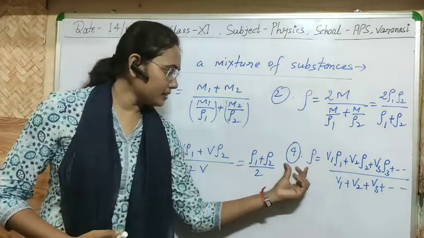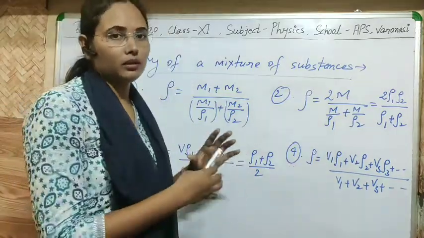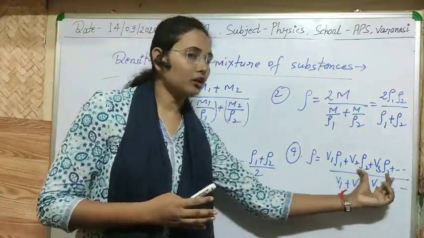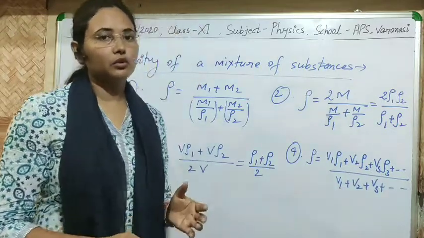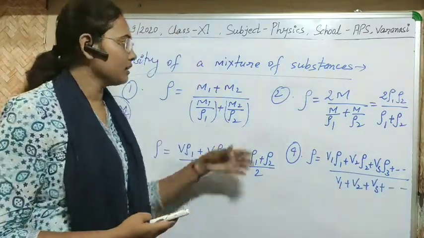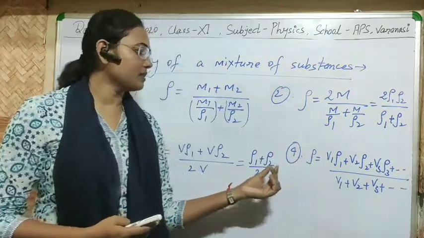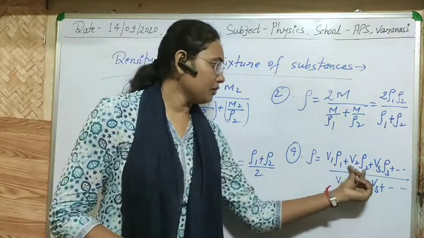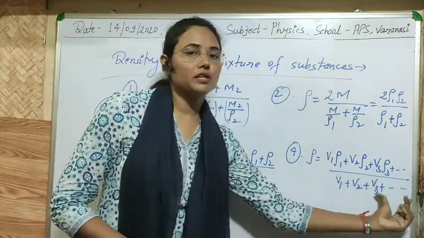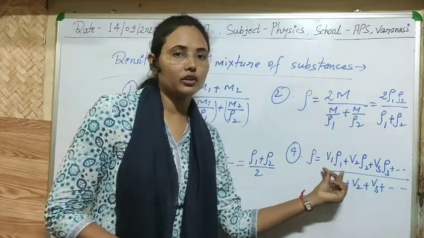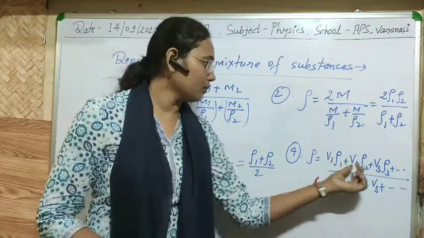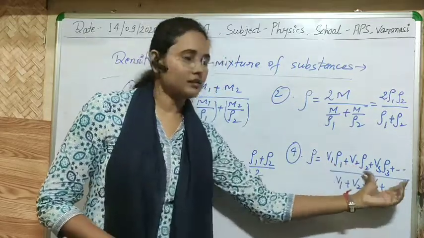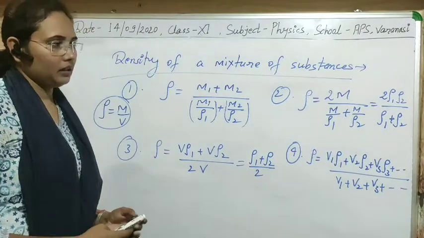Okay. The next case is that if we have many substances of different volumes and different densities but we don't know the mass of those substances, then the density of the mixture will be m1 plus m2 plus m3 upon v1 plus v2 plus v3. Since we don't know m1, m2, m3, we can write them in terms of volume and density like this. Okay, I think this is clear.